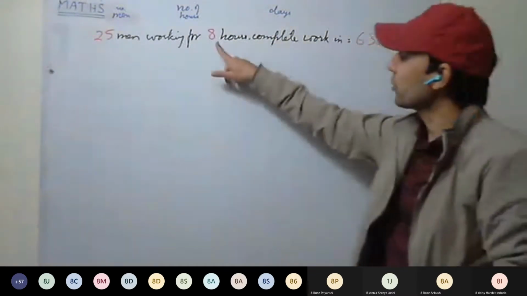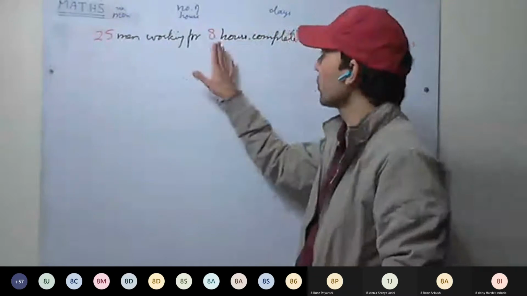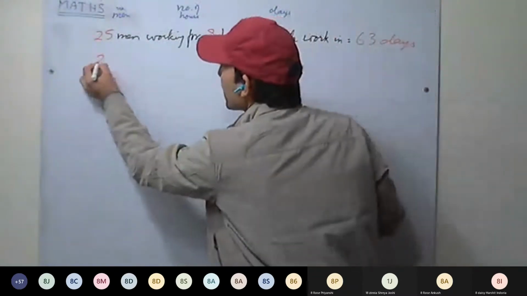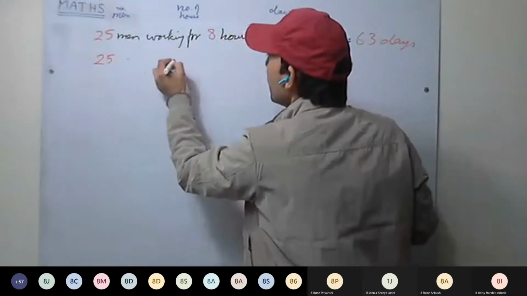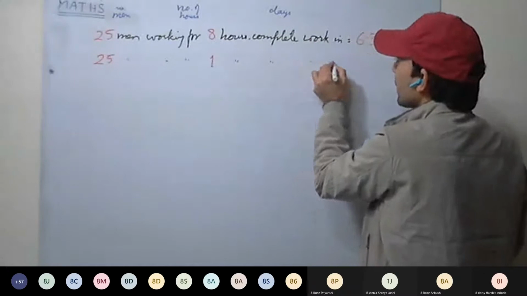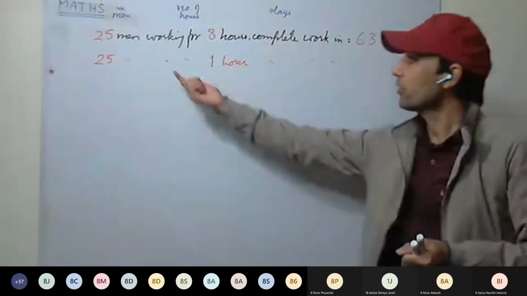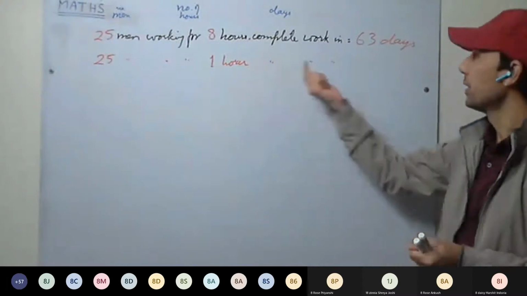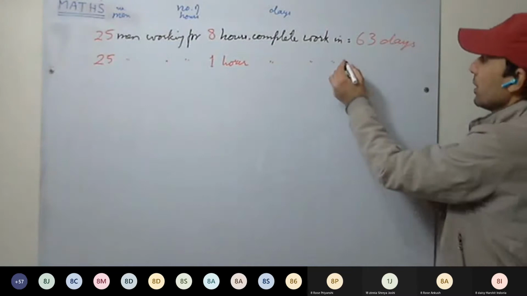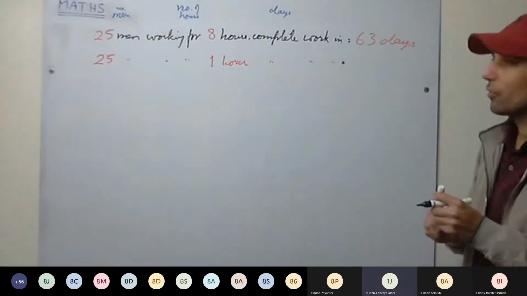Either we can make hours as one first, or 25 men as one. So first I'm making hours one. So still 25 men are there working for 1 hour. Now 25 men are working for 1 hour. They will complete in how many days? You have to multiply or divide? Multiply.